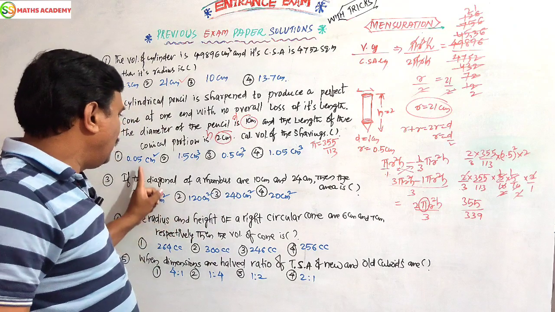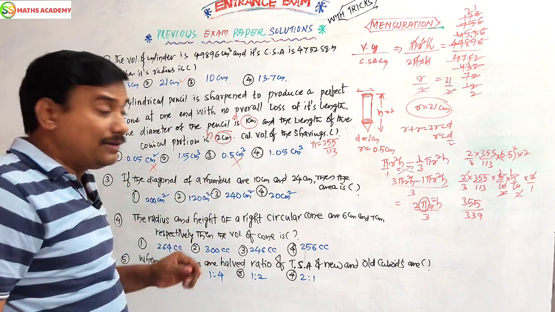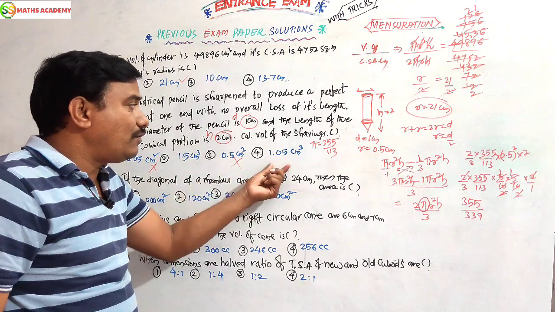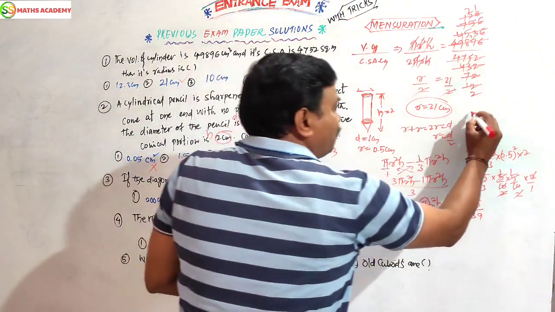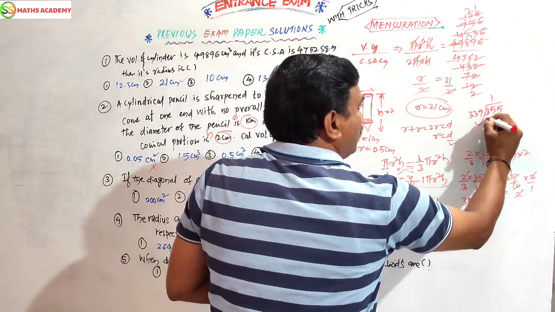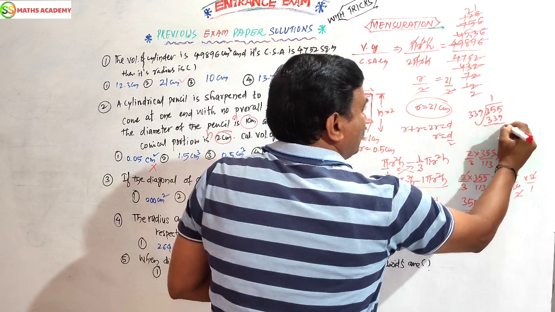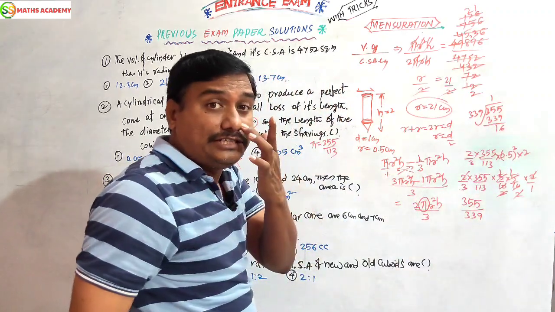So 0.05 is not an option, 0.91 is not an option. So 1.5 or 1.05. This is somewhat confusing. Don't worry, you come with me. 339 divides 355 once. 339, remainder 16.